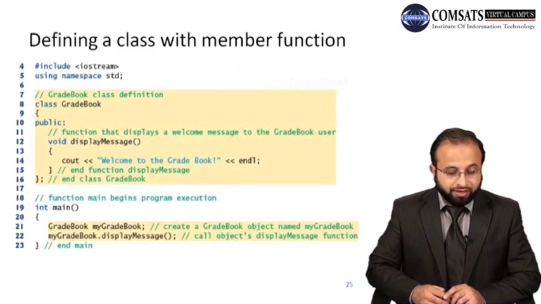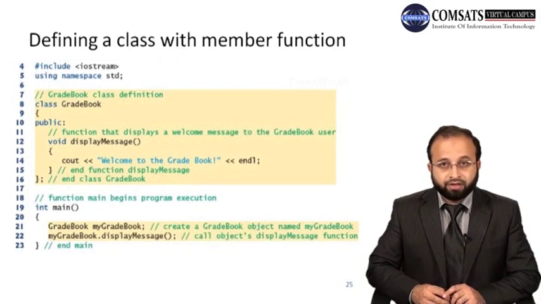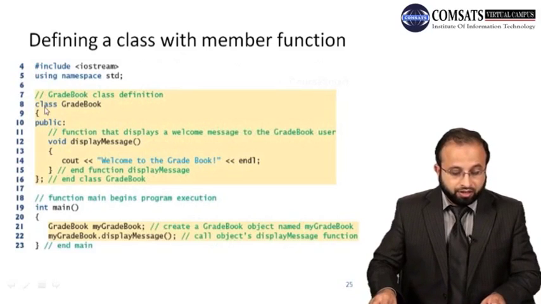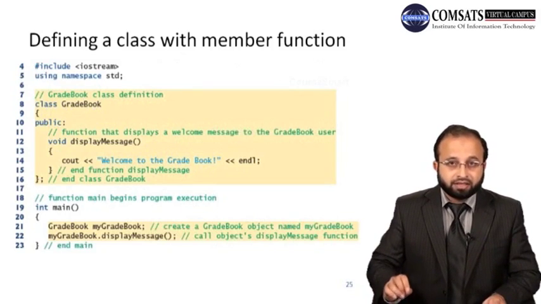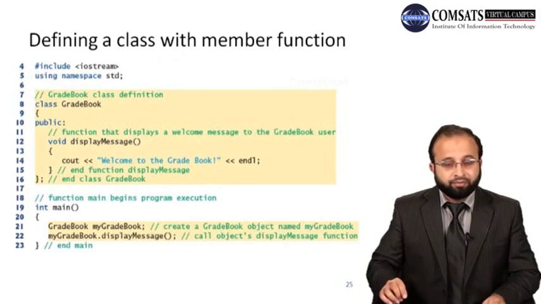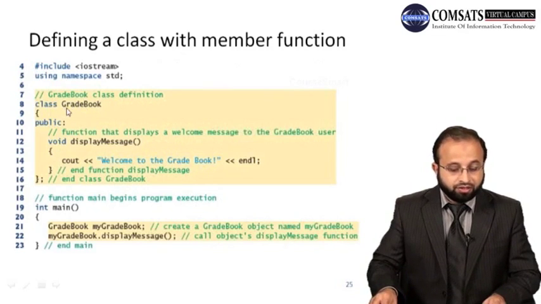Okay, let's see how we can define a class with a member function. In this example you can see that from line 8 to line 16 there is a class definition. So you have the keyword class, written in small letters, and then the name of the class. Usually we write the first letter of the name of the class as a capital letter to increase readability, so that you can know that GradBook with capital G is basically the name of the class, right?